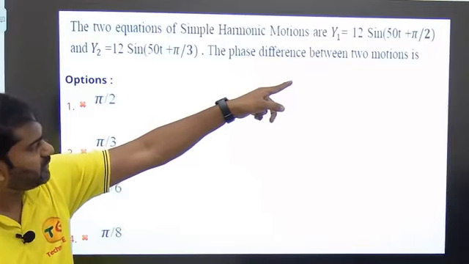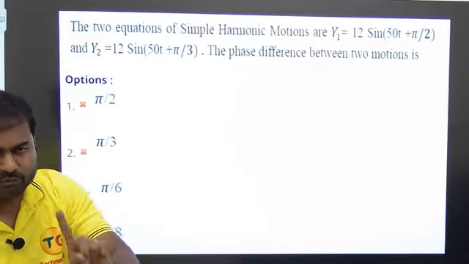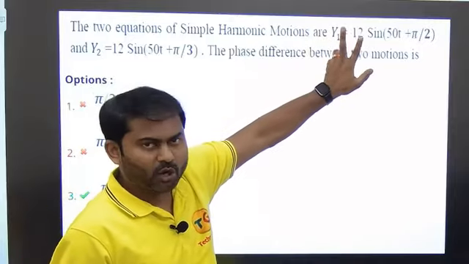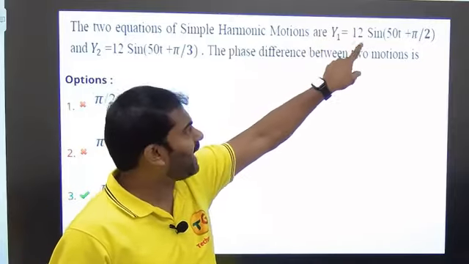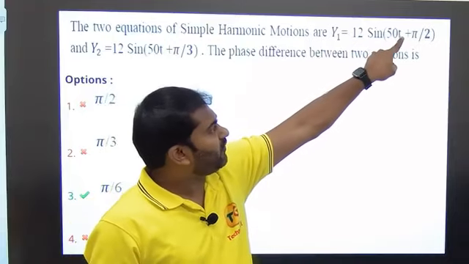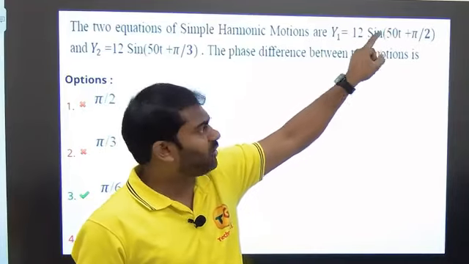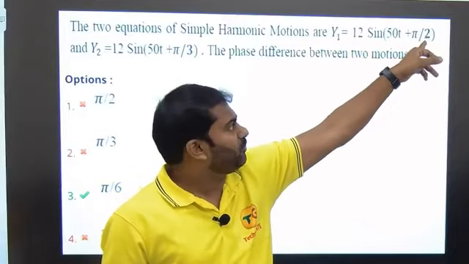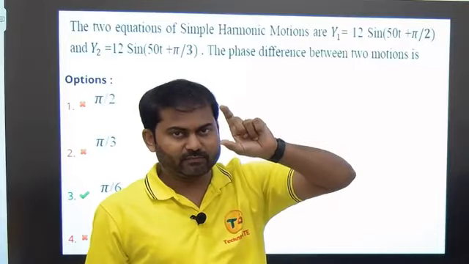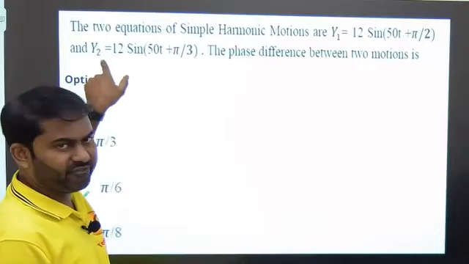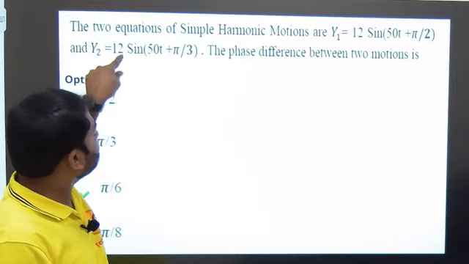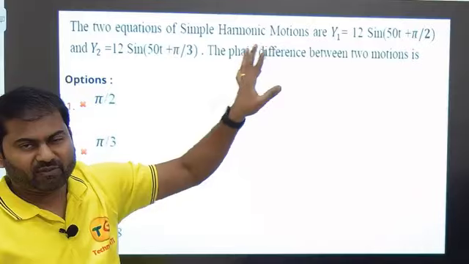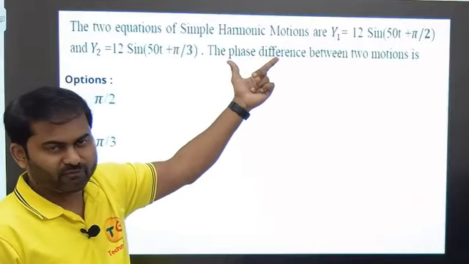The phase difference between the motions is, I believe you guys know, for any simple harmonic motion, the coefficient or the value outside sine or cos is basically amplitude. The coefficient of t is basically omega, because it will be in the equation of a sine of omega t plus phi. So pi by 2 is basically phase. They kept everything same, amplitude same, omega same, 50-50. Only the phase value is different, and they are asking for the phase difference.